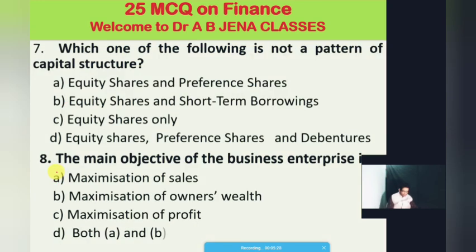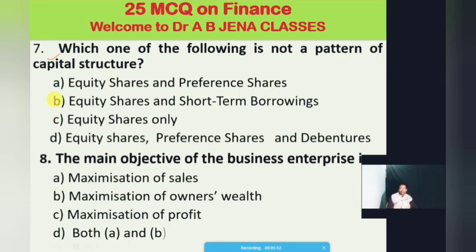Then the seventh MCQ: which one of the following is not a pattern of the capital structure? A, equity shares and preference shares; B, equity shares and short-term borrowings; C, equity shares only; D, equity shares, preference shares and debentures.